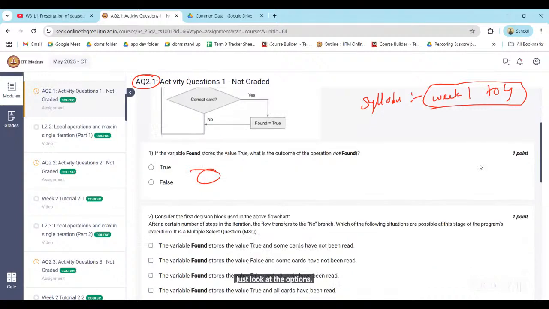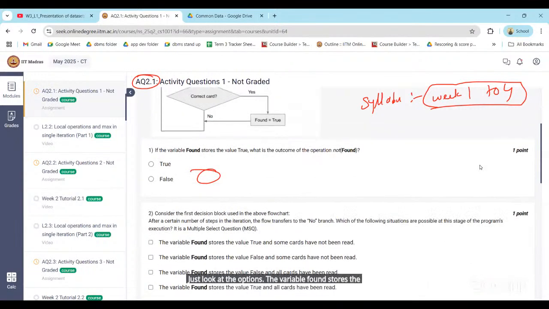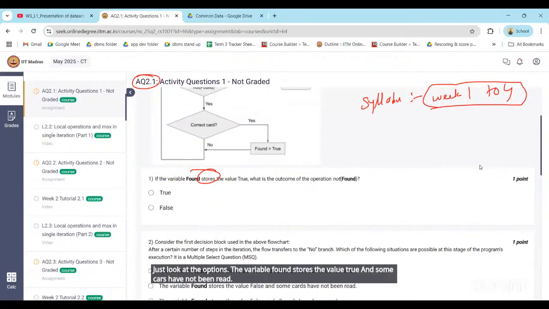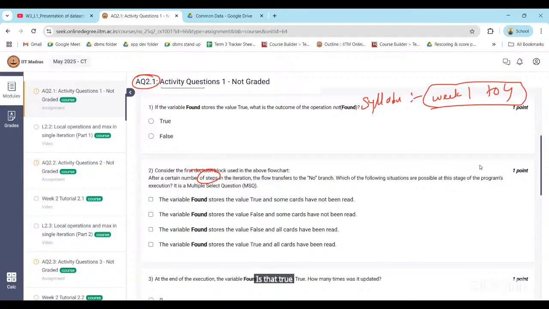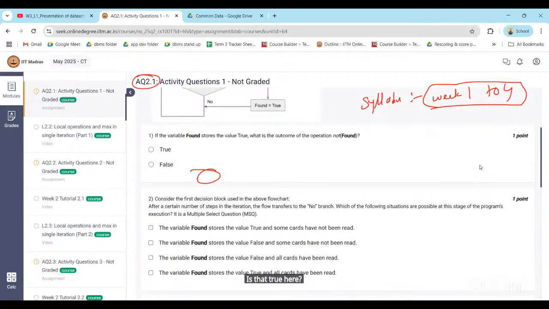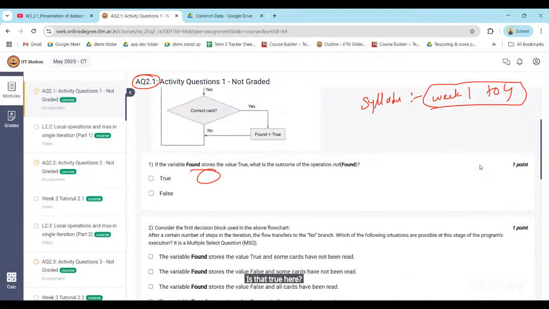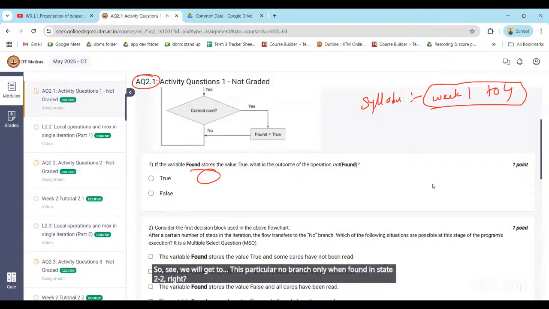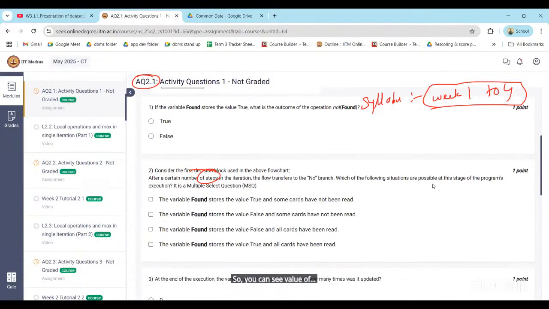The variable found stores the value true, and some cards have not been read. Is that true here? Maybe so. We will get to this particular no branch only when found is set to true, right? So you can see the value of found is set to true.